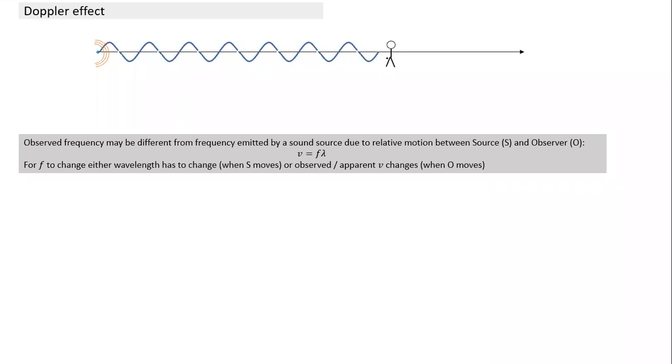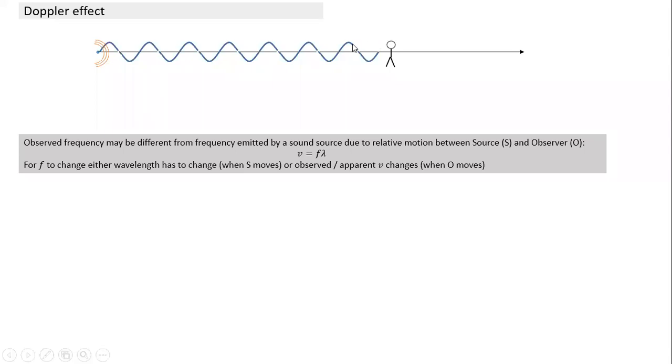In a similar way, the observer is standing here, on a bike. When he is at rest, he hears a certain frequency. But when this observer starts moving on his bike or running or whatever, towards the source or away from the source, suddenly he'll notice the quality of sound has changed. What has changed? The frequency has changed.